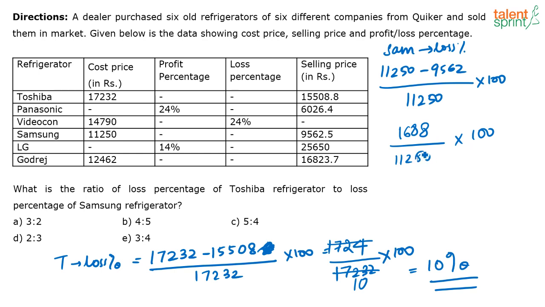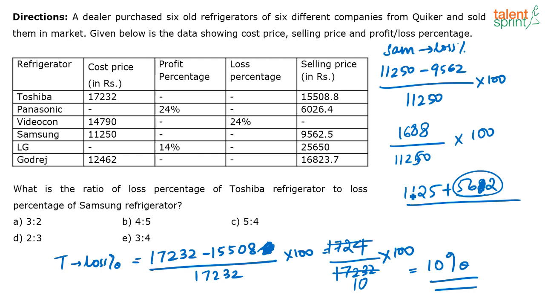Now, what is 10% of 11250? 10% of 11250 is 1125, correct? Now, to get this 1688, what am I doing? I have to add 562 to this, and I will get 1688, correct?